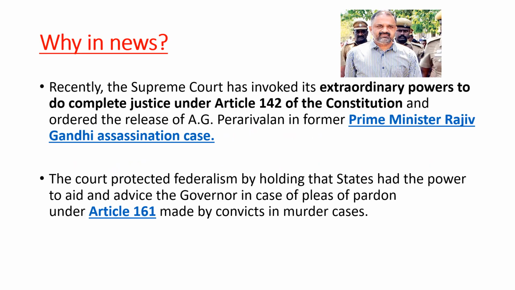So now why was this article in the news? Basically what happened, this guy AG Perarivalan, he was a convict in Rajiv Gandhi's assassination case and he was set free when the Supreme Court invoked this article. And this Article 142 of the Constitution was invoked in this particular case.